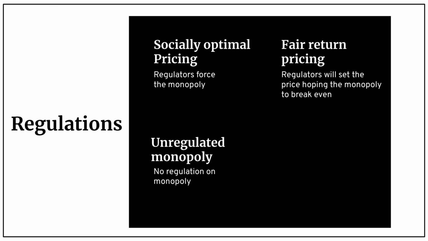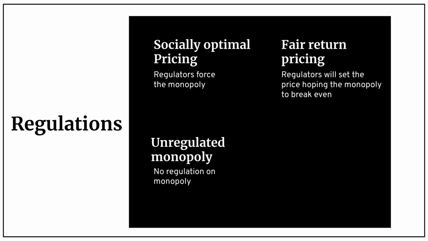Another method is fair return pricing. In this type of regulation, the regulators will set the price hoping to let the monopoly break even and earn a normal profit, covering its implicit and explicit costs. Although this price is higher than the socially optimal price, it is lower than the price of an unregulated monopoly.